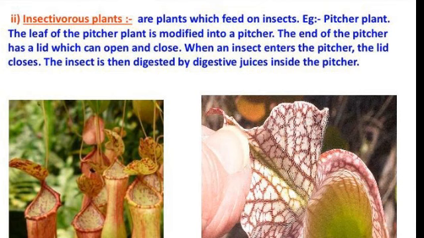Example, pitcher plant. The leaf of the pitcher plant is modified into a pitcher. The end of the pitcher has a lid which can open and close. When the insect enters the pitcher, the lid closes. The insect is then digested by the digestive juices inside the pitcher.